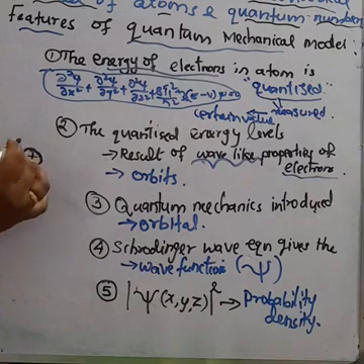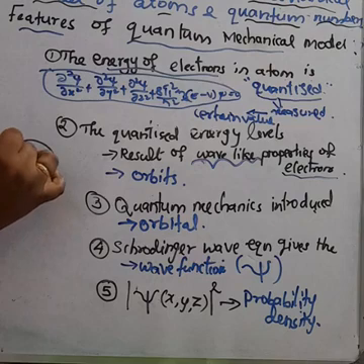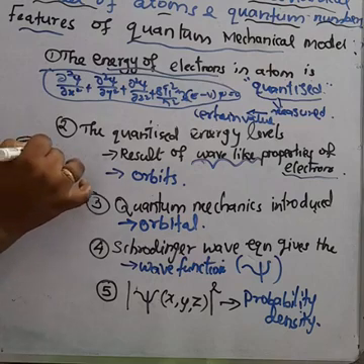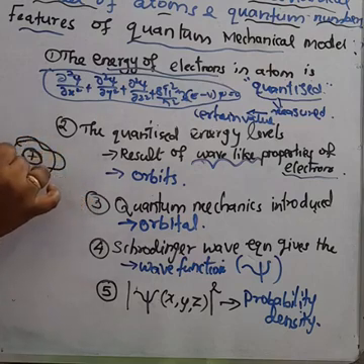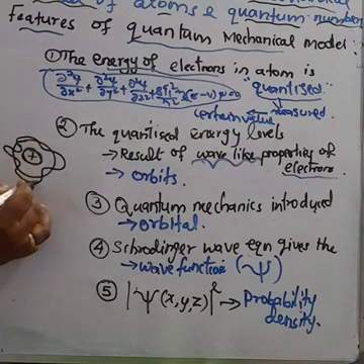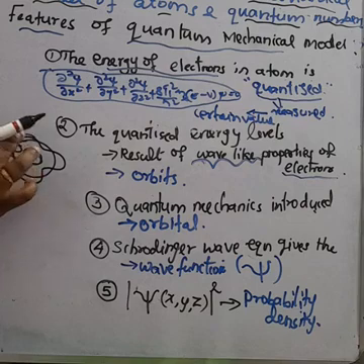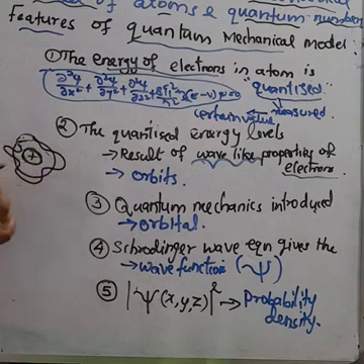Because the electron is a very small particle, it revolves around the nucleus in a wave-like manner. This is the nucleus, and this is the orbit. In this orbit, the electrons revolve around the nucleus in a wave-like manner.